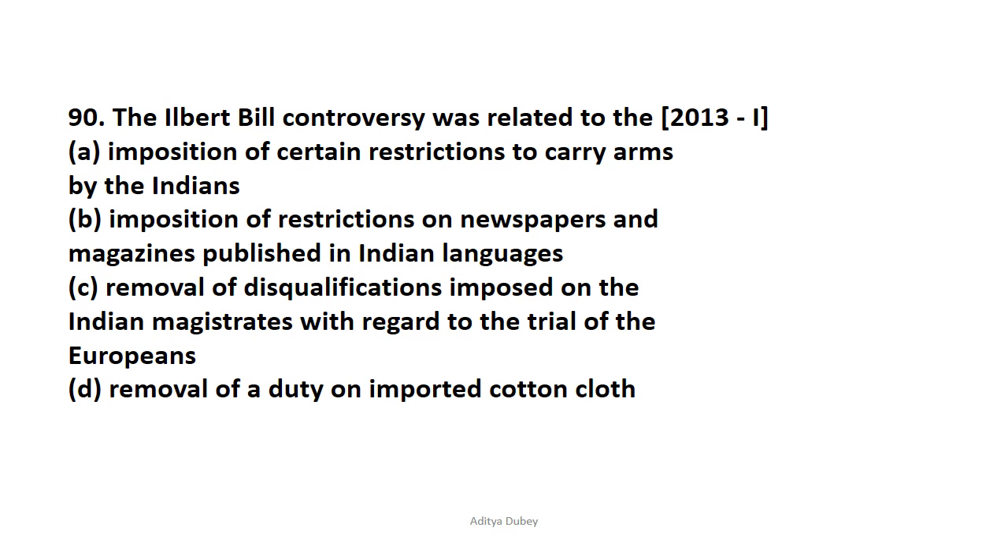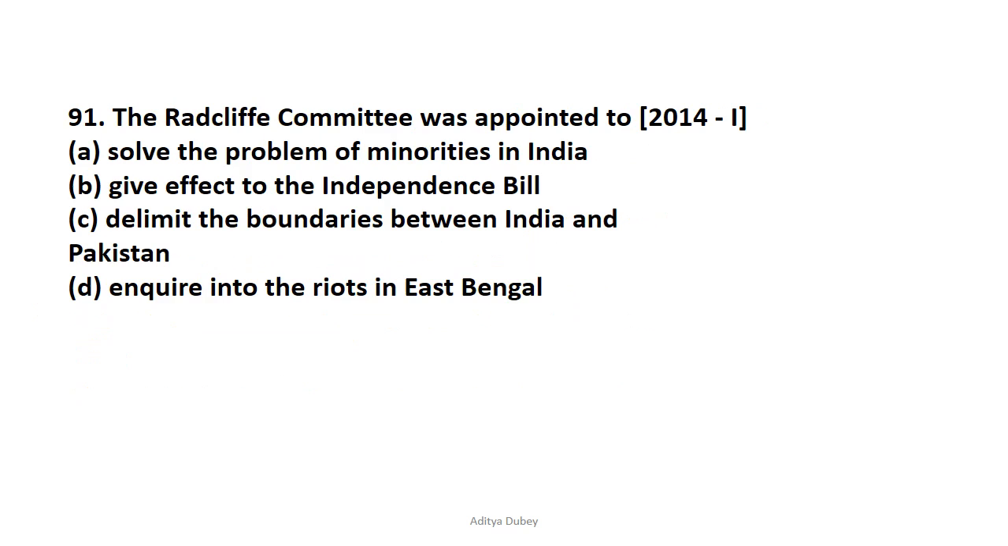Question number 90 is pertaining to the Ilbert Bill controversy. The Ilbert Bill controversy was related to removal of disqualification imposed on the Indian magistrate with regard to trial of the European. So option C is the correct answer. Let's move on to question number 91.